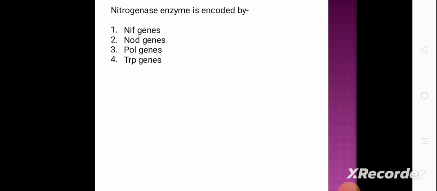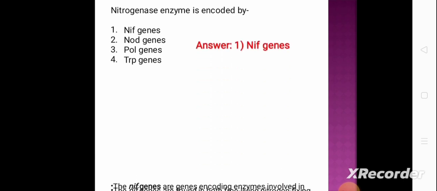Next question. Nitrogenase enzyme is encoded by: option 1 nif genes, option 2 not genes, option 3 pol genes, and option 4 trp genes. And the correct answer is option 1 nif genes.